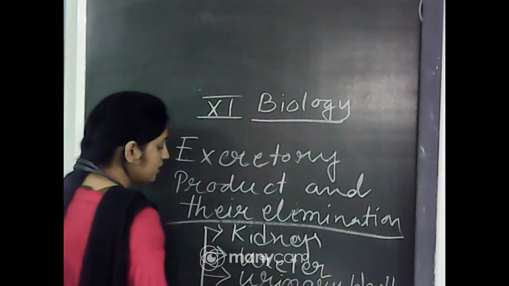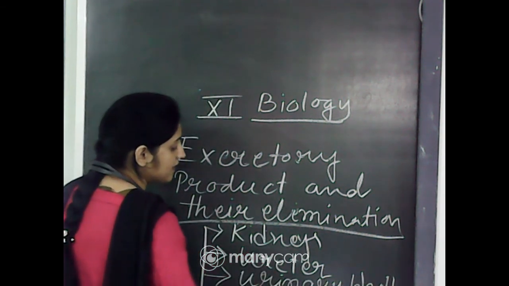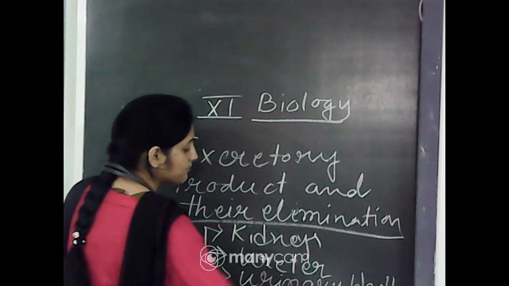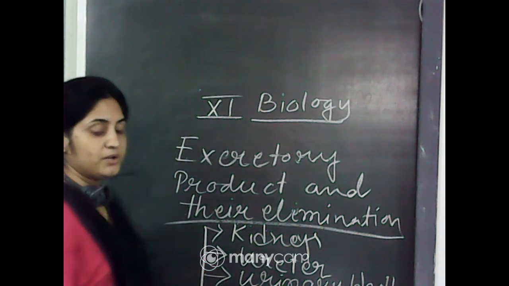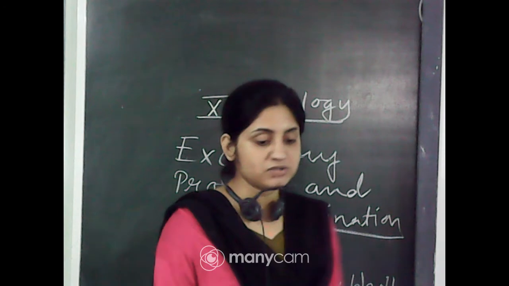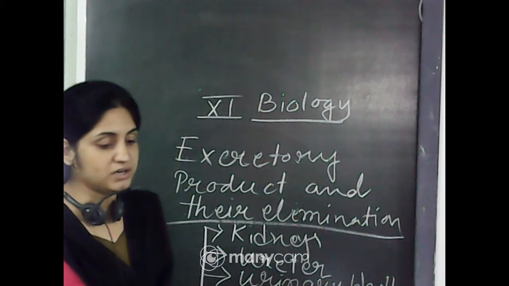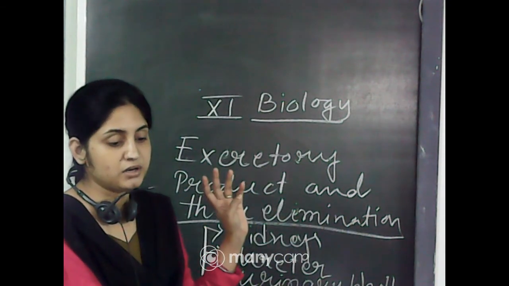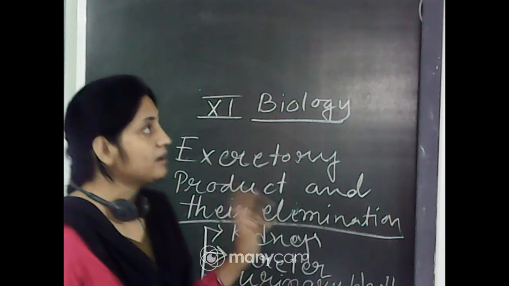And the urethra is the muscular structure that gives the pressure to release the urine through the urinary opening. So this is the structure of our excretory system: kidneys, ureter, urinary bladder and urethra.